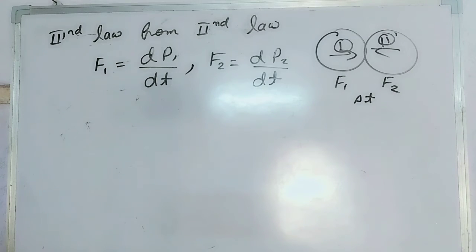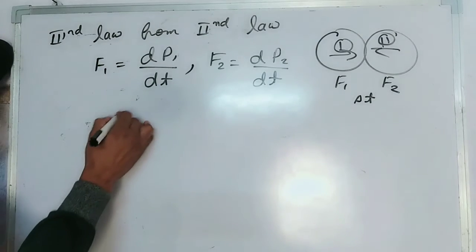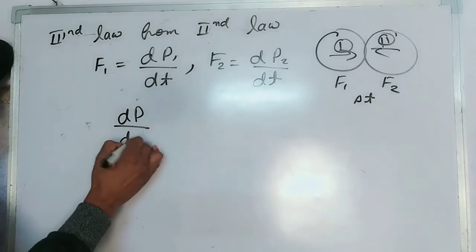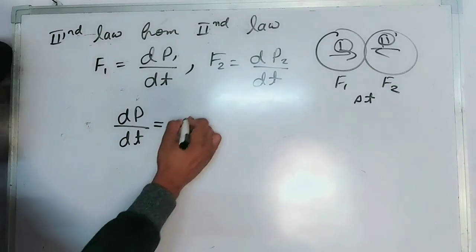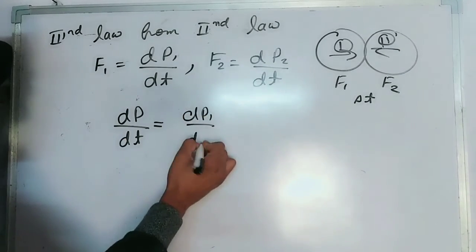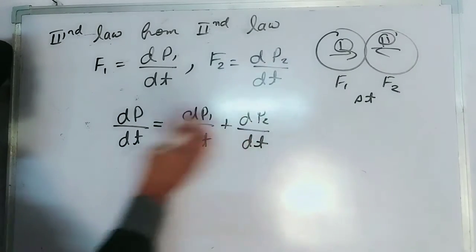Now, if we find the net change in momentum, meaning the total change in momentum, dP by dt is equal to dP1 by dt plus dP2 by dt. This is the total change in the momentum.